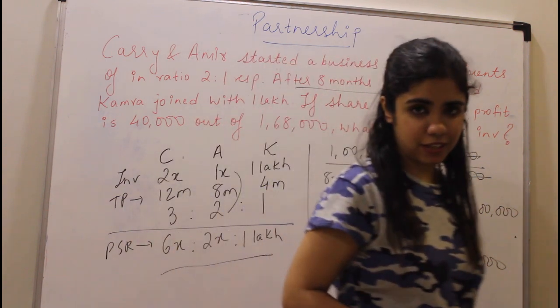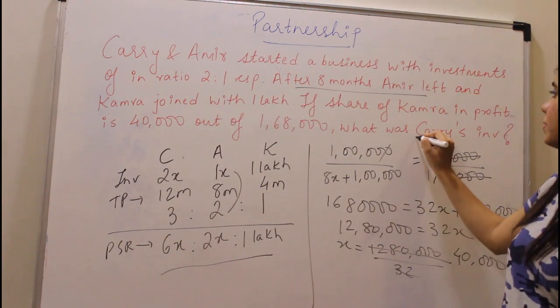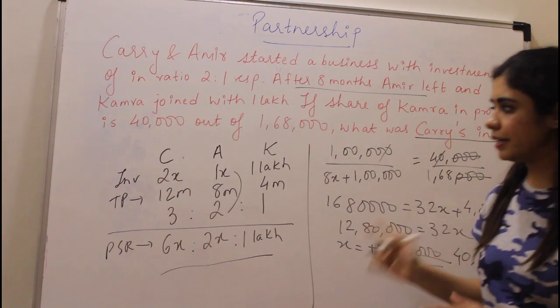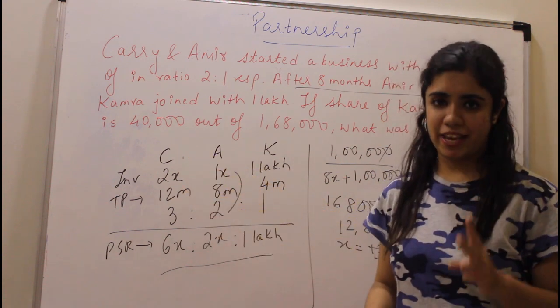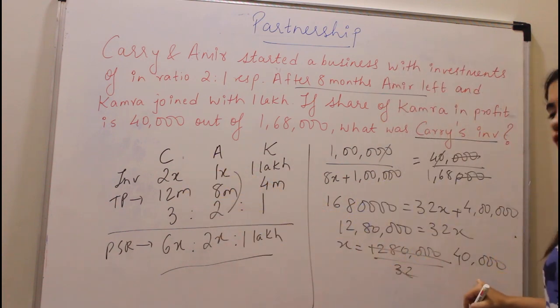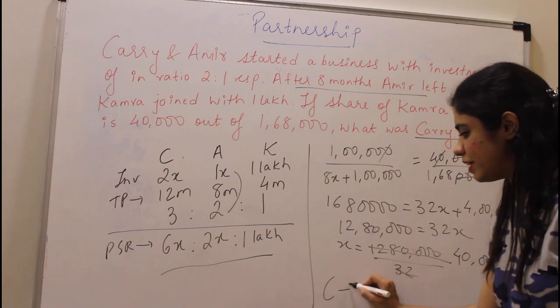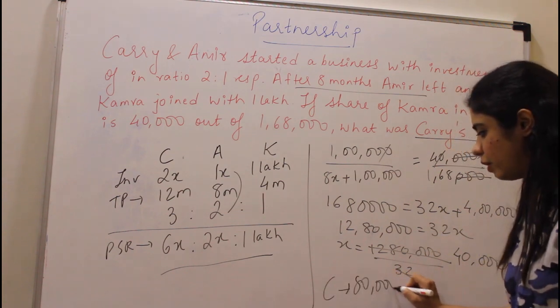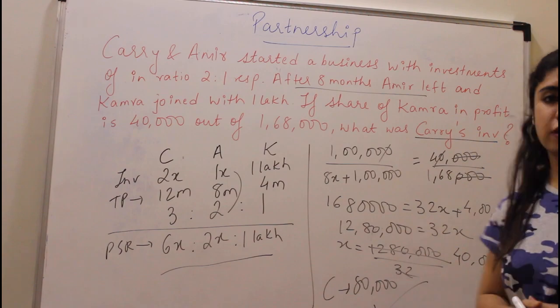But what are they asking you? They are asking you what was Carrie's investment. Carrie has invested 2x. The value of x is 40,000. So Carrie's investment will be 80,000. And this becomes your answer.